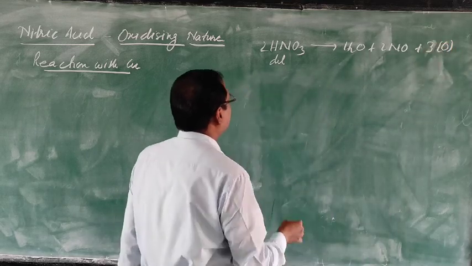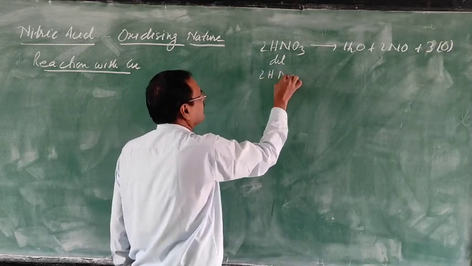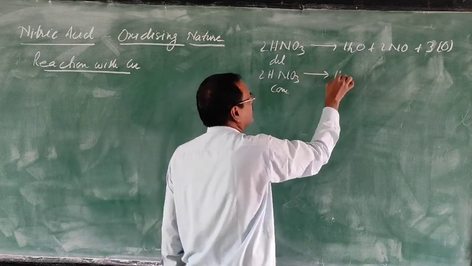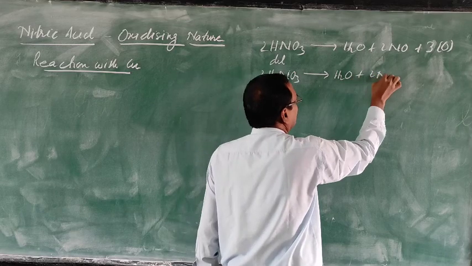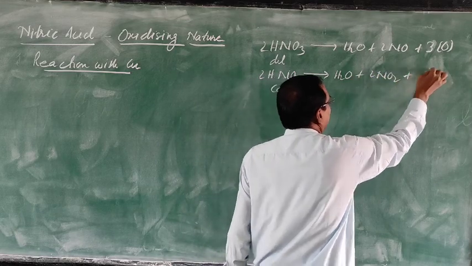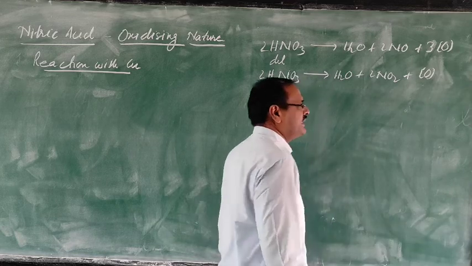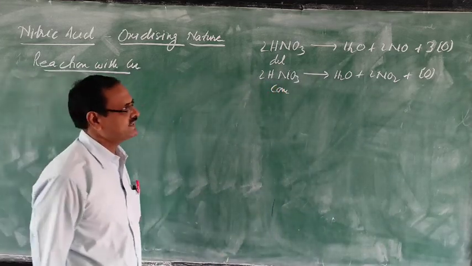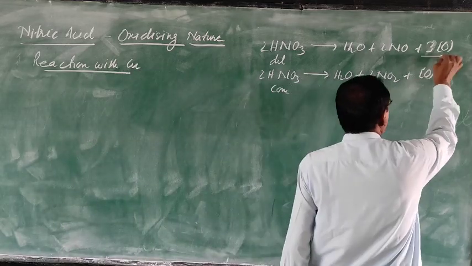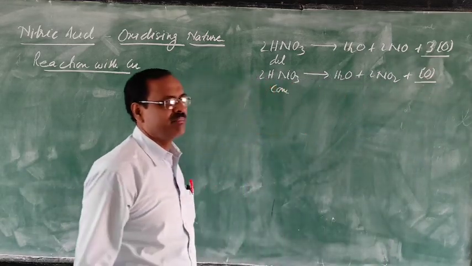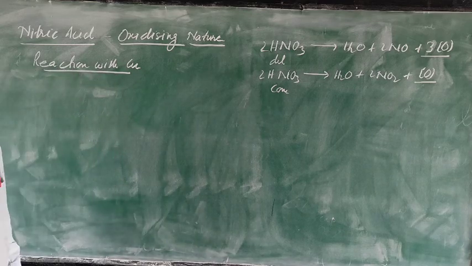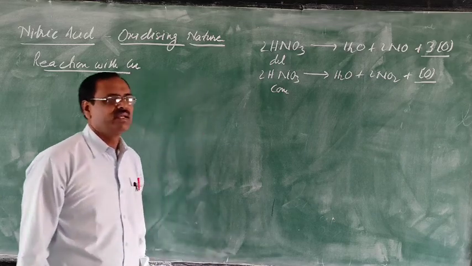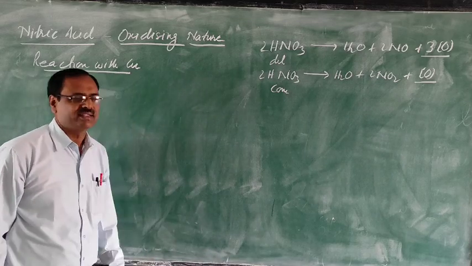Concentrated nitric acid decomposes to give water, nitrogen dioxide and nascent oxygen. When both acids decompose they give nascent oxygen, and this nascent oxygen combines with other substances, so the substance will be oxidized. Since it is given by nitric acid, nitric acid is used as an oxidizing agent.